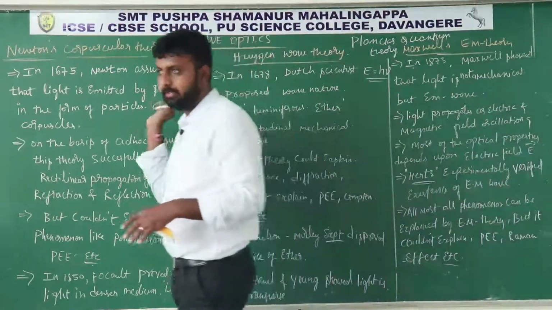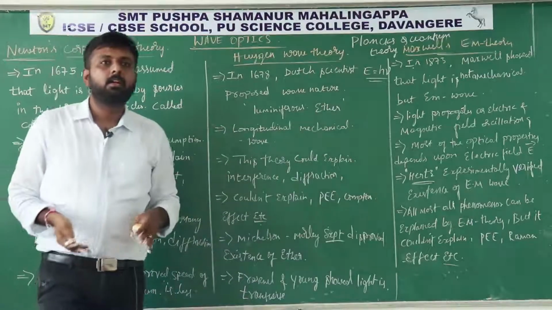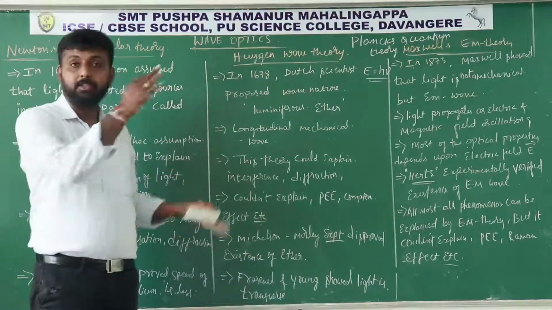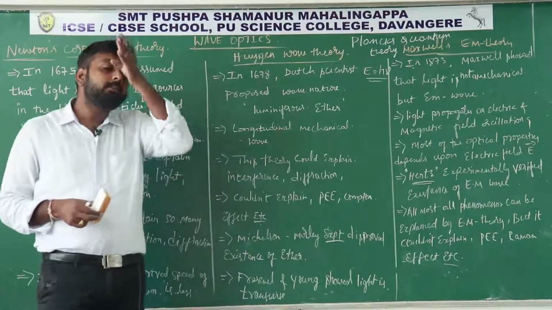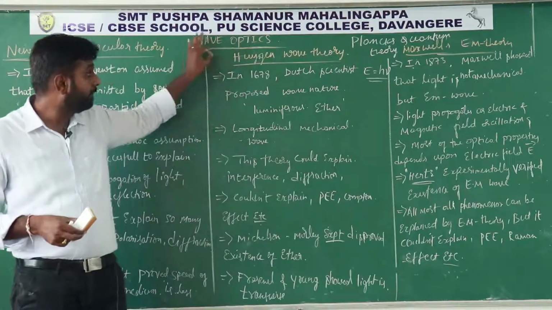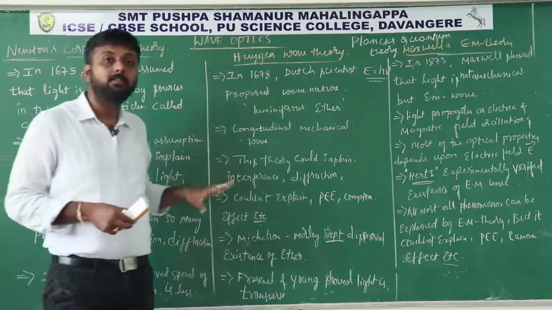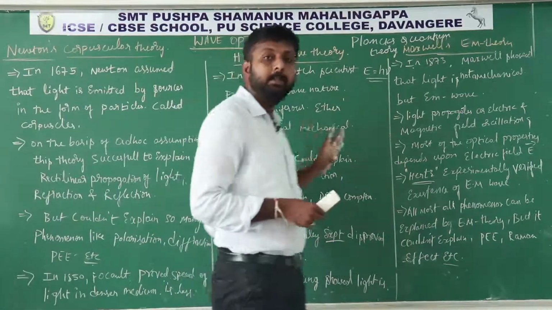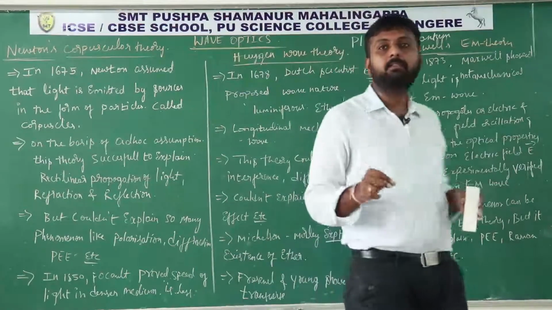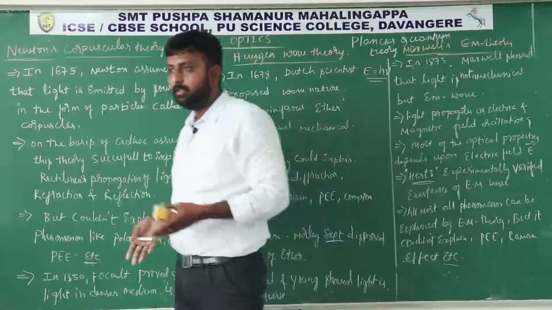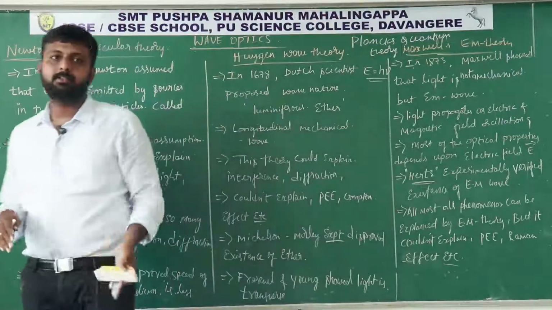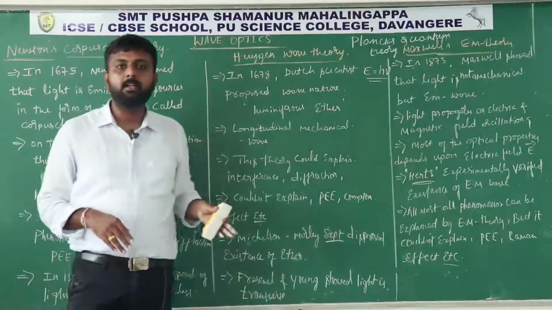This is about the nature of light. After understanding the nature of light, now we will enter into the chapter called wave optics. In this wave optics, first we will study Huygens wave theory or Huygens principle. In that Huygens principle, you will study once again refraction and reflection based on this theory.